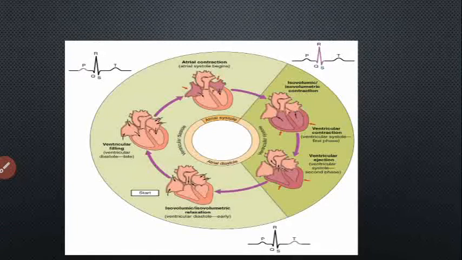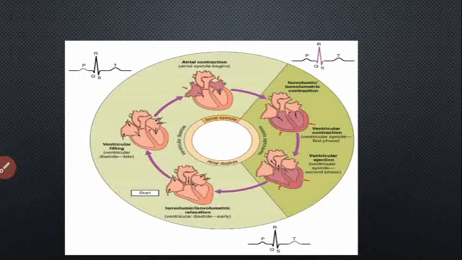The second phase is ventricular systole, which follows the depolarization of the ventricle and is represented by the QRS complex on the ECG. Initially, muscle in the ventricle contracts and pressure rises, but it is not yet high enough to open the semilunar valve. Since blood is not being ejected from the ventricle in the early stage, the volume of blood remains constant, so it is called isovolumic contraction. It is the first phase of ventricular systole. Then in the second phase, contraction of the ventricular muscles has raised the pressure in the ventricles, and it causes opening of the semilunar valve.